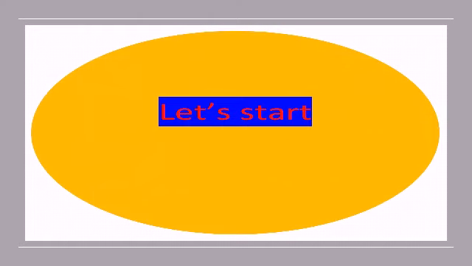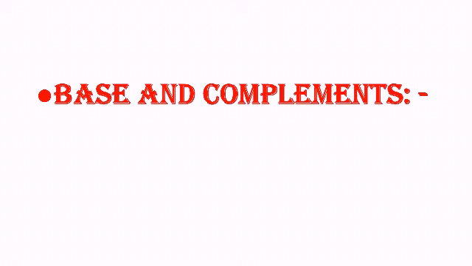So let's start today's topic, complement of a number. Ready, steady and go. Before starting complement of a number, we need to know two things related to it, that is base and complement. What is called base? Let us know first.